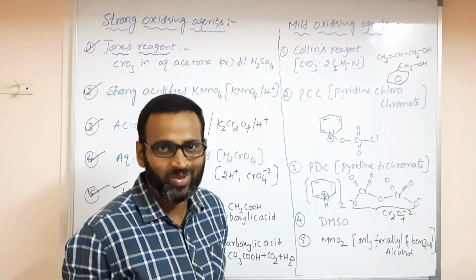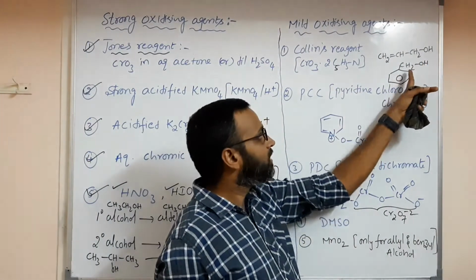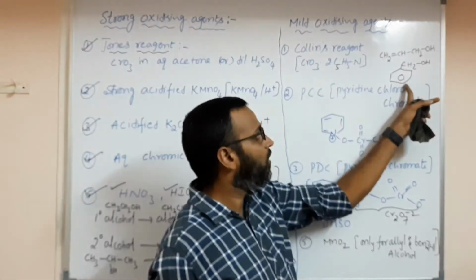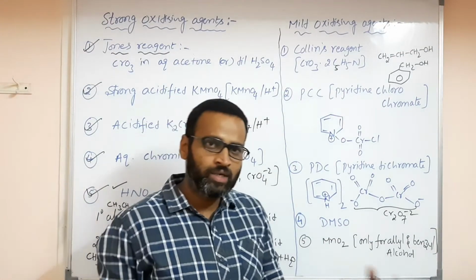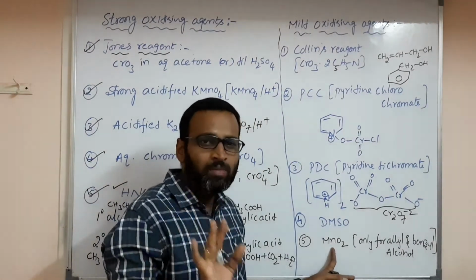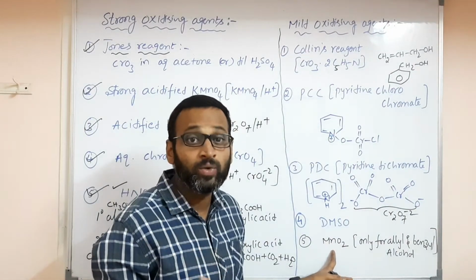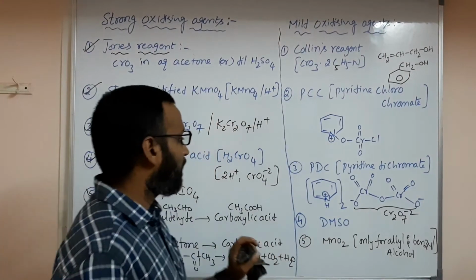Aldehyde only, no ketone here, because CH2OH is primary. So benzaldehyde here. Of course, primary alcohol is converted to aldehyde and secondary alcohol to ketone with MnO2, but the reaction happens very slowly. That is the main important thing here.